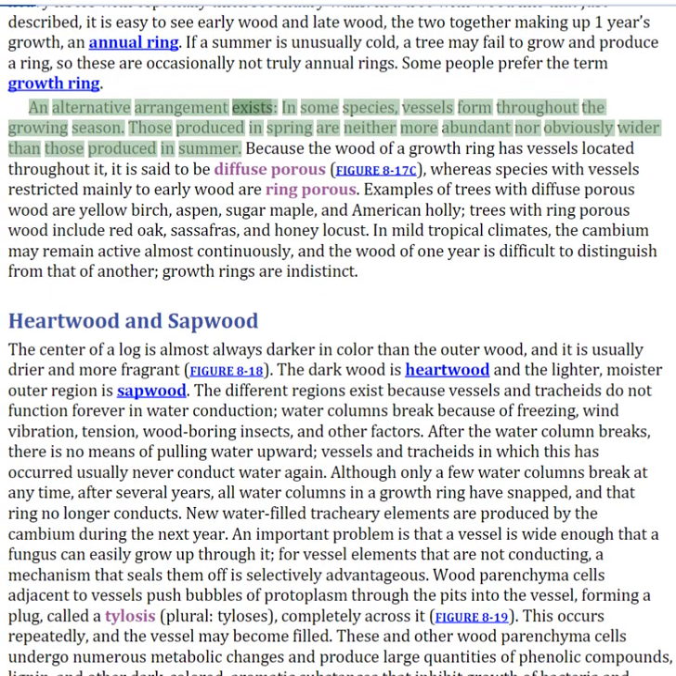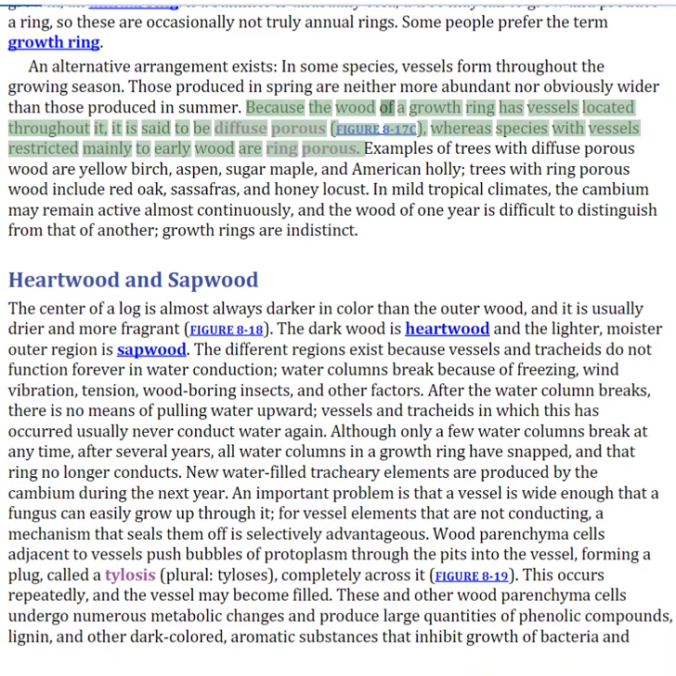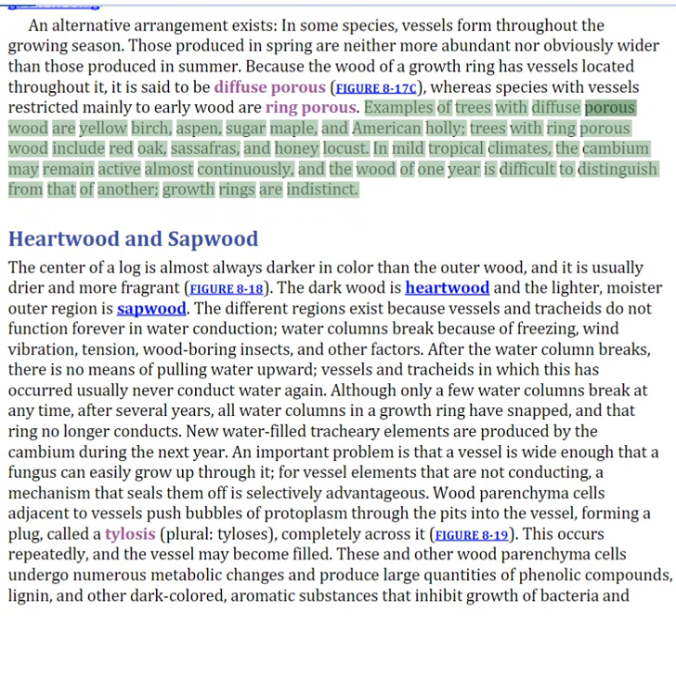An alternative arrangement exists. In some species, vessels form throughout the growing season. Those produced in spring are neither more abundant nor obviously wider than those produced in summer. Because the wood of a growth ring has vessels located throughout it, it is said to be diffuse porous, whereas species with vessels restricted mainly to early wood are ring porous. Examples of trees with diffuse porous wood are yellow birch, aspen, sugar maple, and American holly. Trees with ring porous wood include red oak, sassafras, and honey locust.